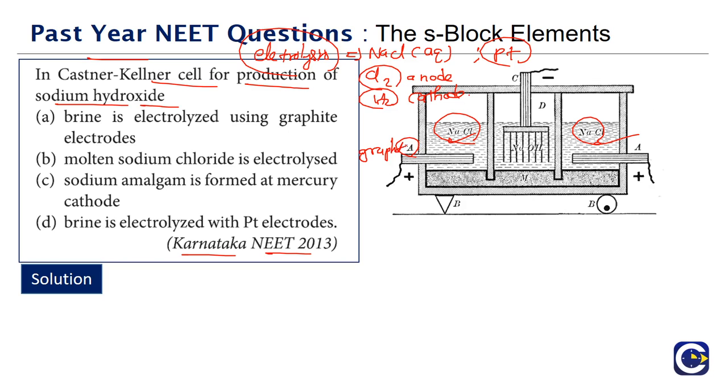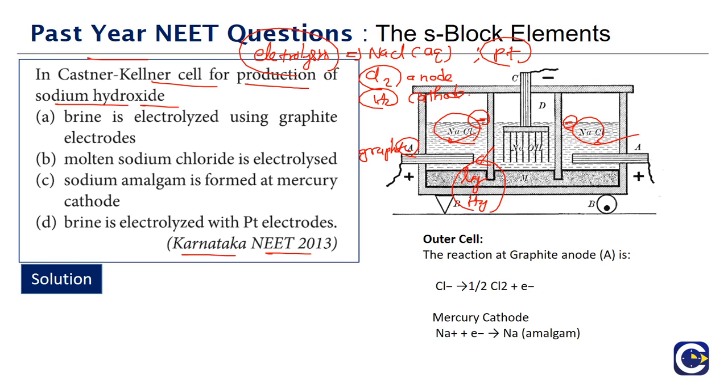So the anode will be graphite, and this is the cathode. On this side also, the cathode will be liquid mercury. So the cathode will be liquid mercury on both sides. Now the cells on either side, we call them the outer electrolytic compartments.